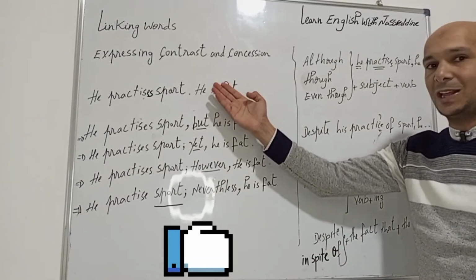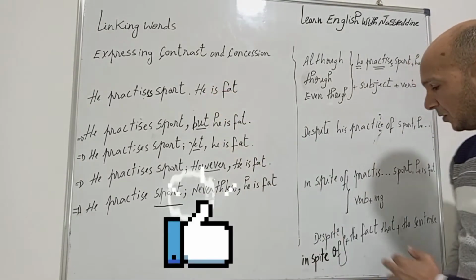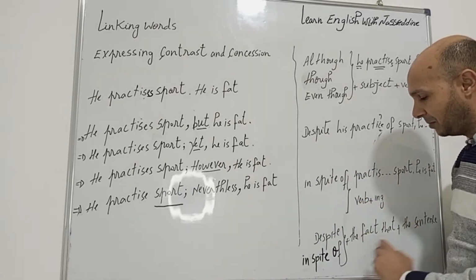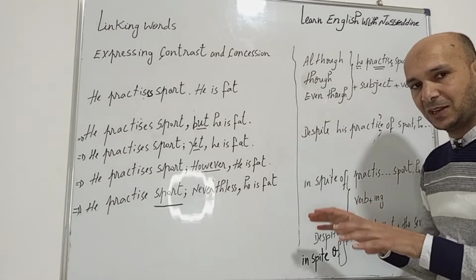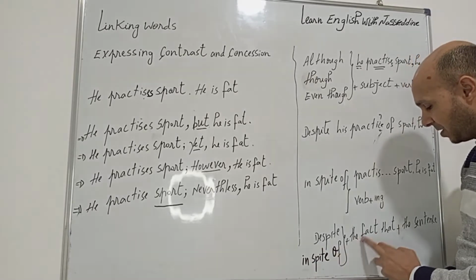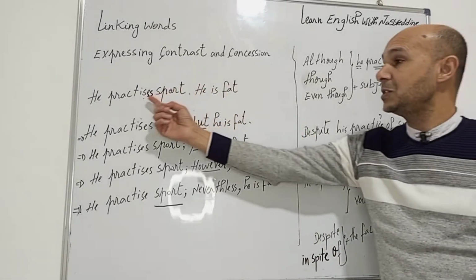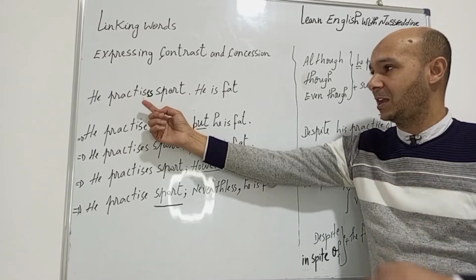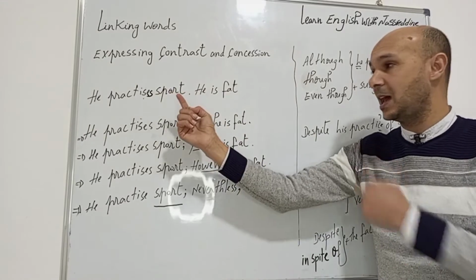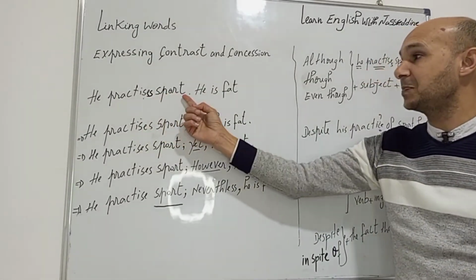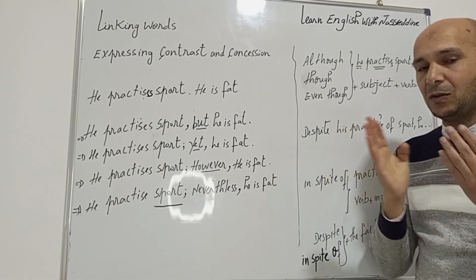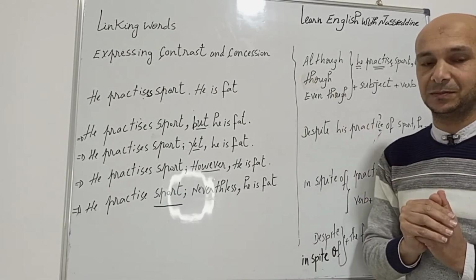Let's apply this to the sentence here. So, despite is followed by noun, in spite of is followed by verb plus ing form. But here, I'm not gonna change anything, right? So I'm going to say despite, in spite of the fact that, and I'm going to use this sentence as it is, without any change. So I'm going to say, in spite of, or despite the fact that he practiced sport, he is fat. I hope it's clear for you. Now let's move to the second part of our lesson.